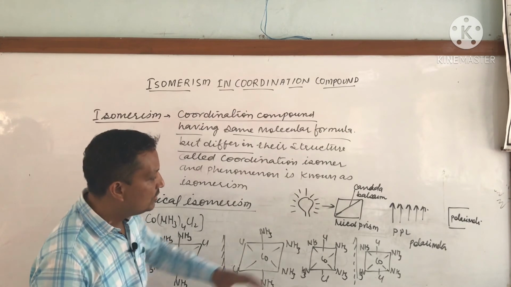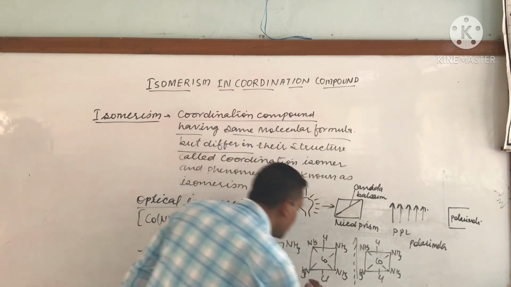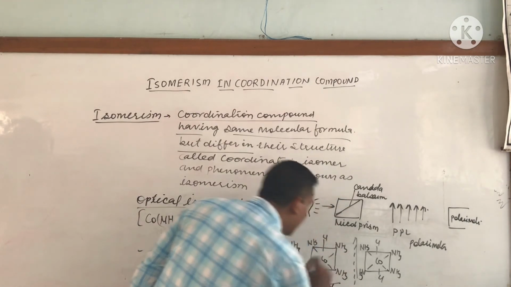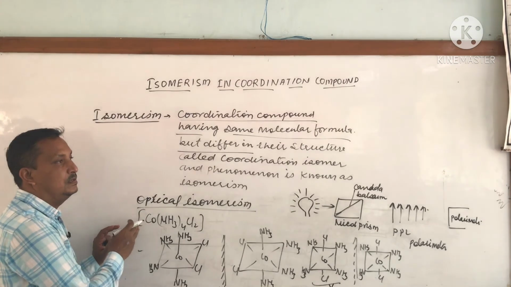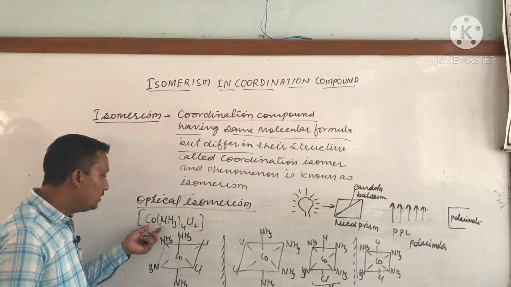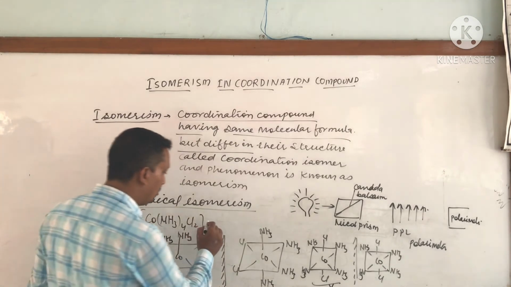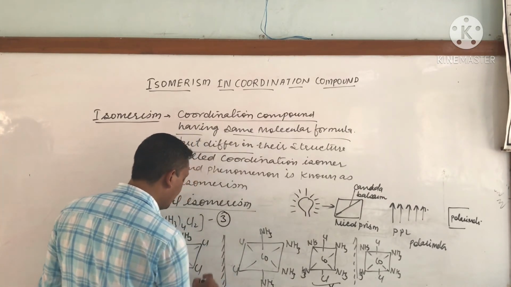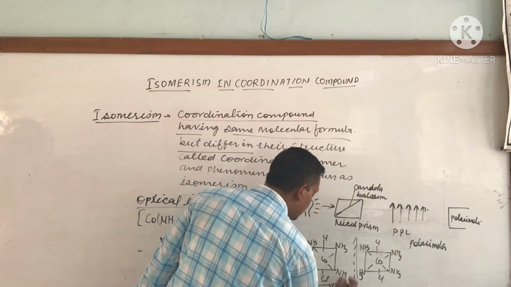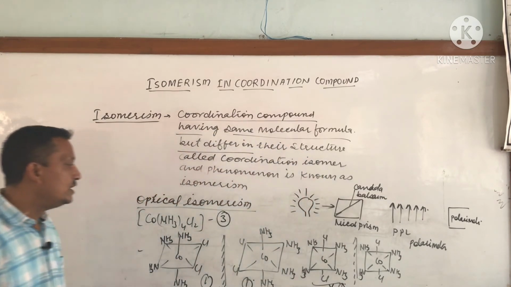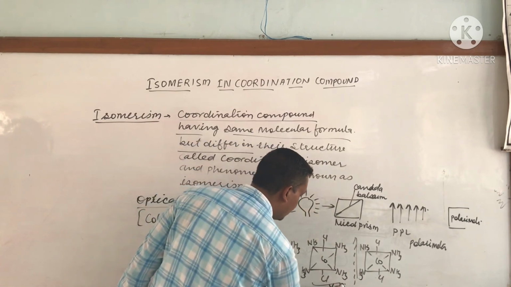These are not non-superimposable mirror images of each other, therefore trans does not exhibit optical isomerism. One time CBSE asked how many total stereoisomers are possible for this molecule. So total would be 3 isomers: one is there, one is there, and one is this trans isomer. So these 3 isomers are possible for these molecules.